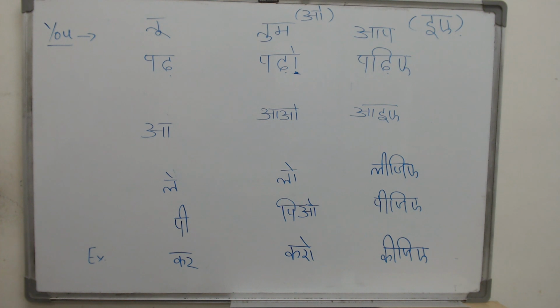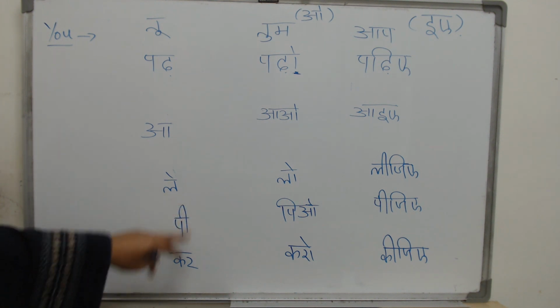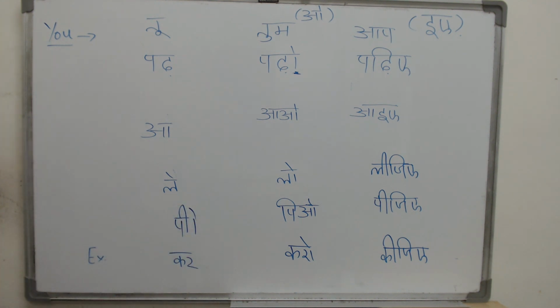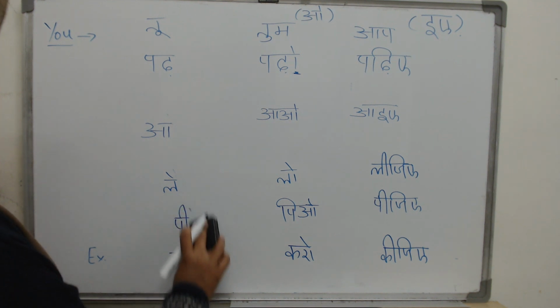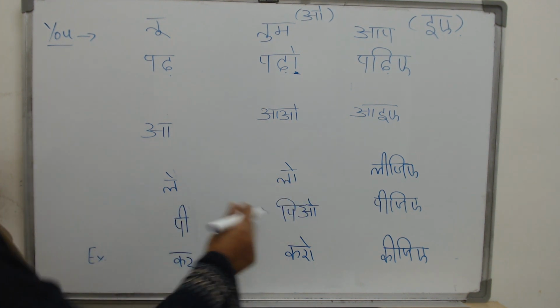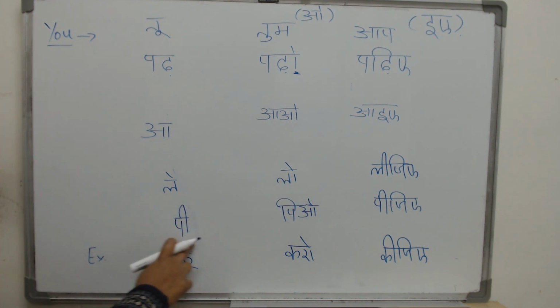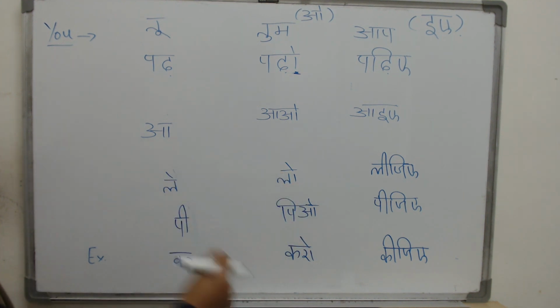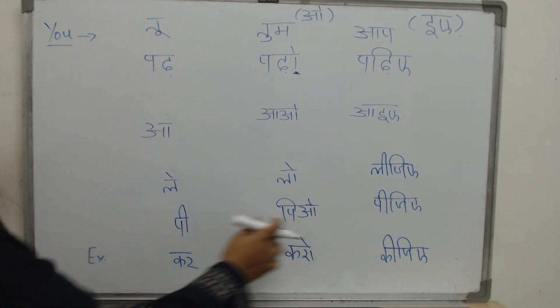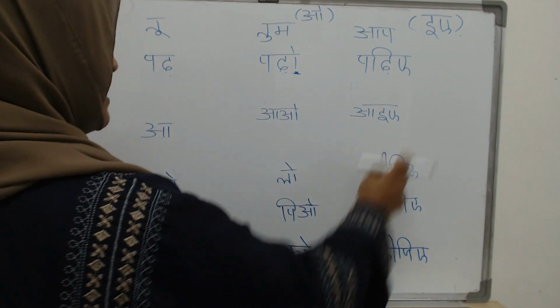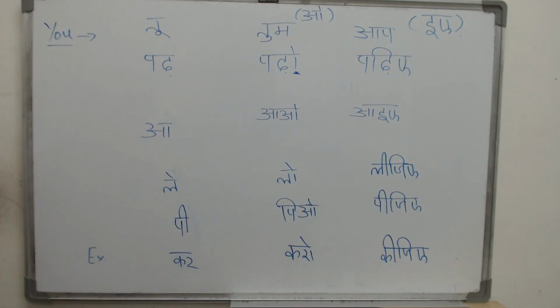And what is pi? Pi means to drink. So again, it is ending with a matra. You cannot just put another matra to it. So what will you do? You will just change it to a short i and add an o. Please be careful with the spelling.